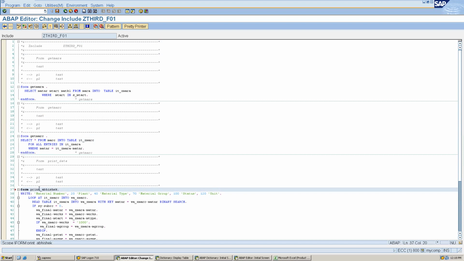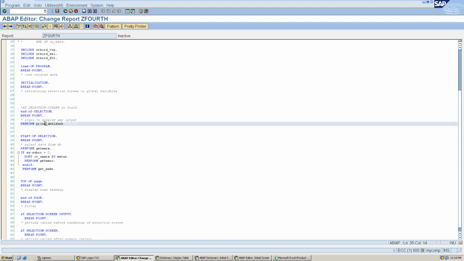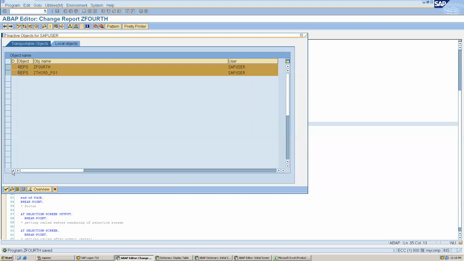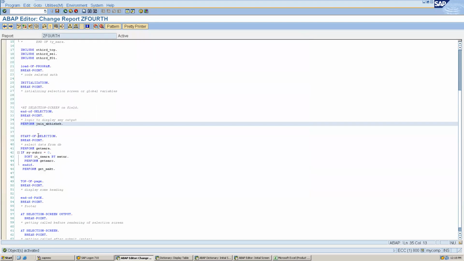And instead of print I can also write gen. Why am I writing print? So that anyone can understand what this function is doing. Because gen Abhishek will not make any sense, right? If I activate this, it will work. You can see this is activated and it will work like it was working. But we have to give a proper name so that everyone can understand by referring to that name.